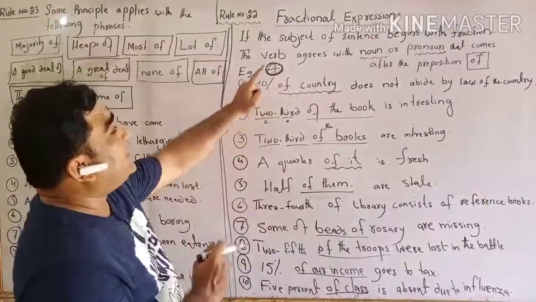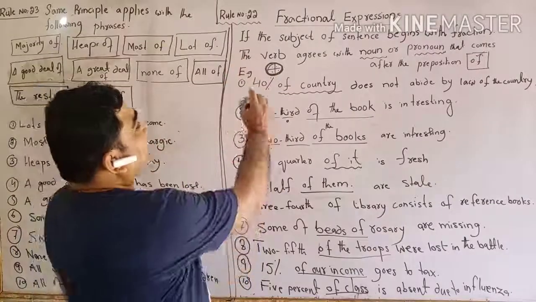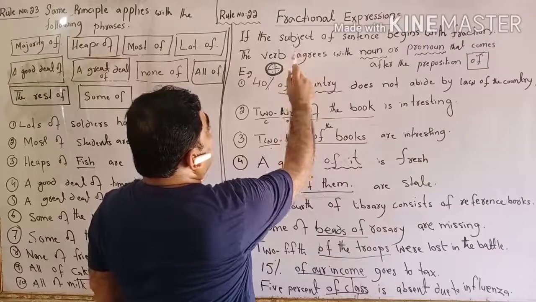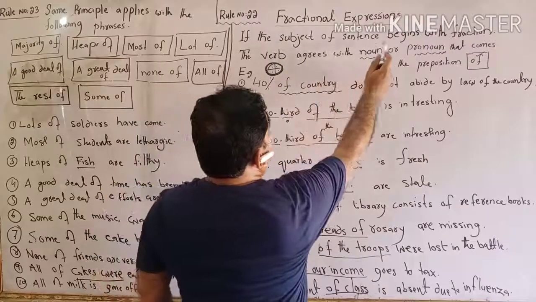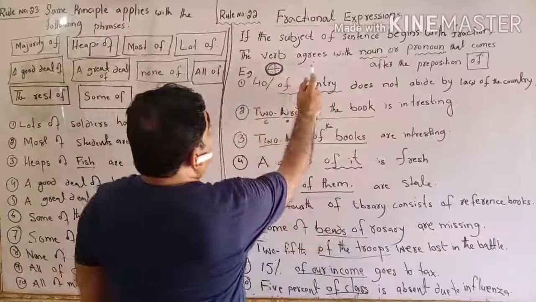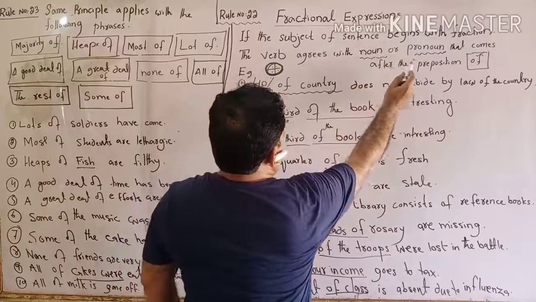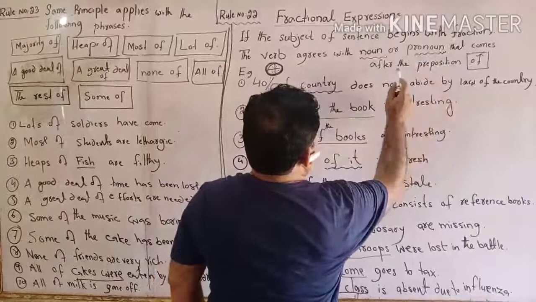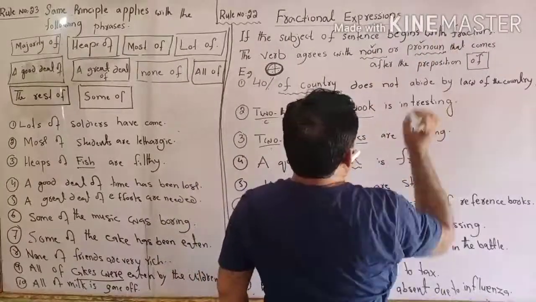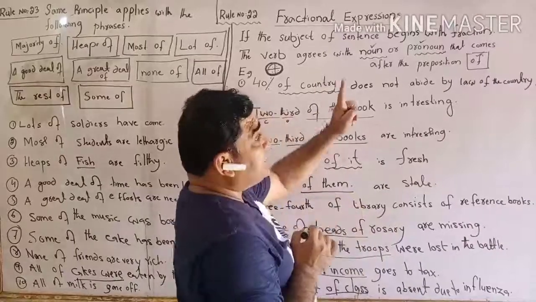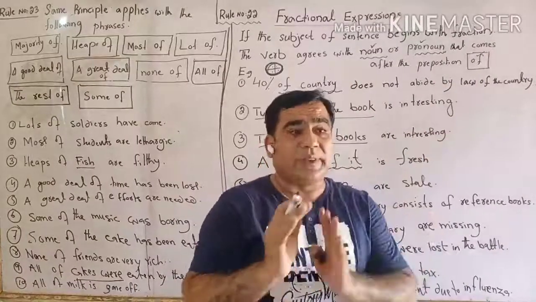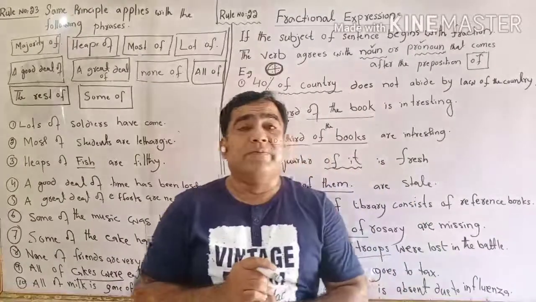For example, read the rule again. If the subject of a sentence, whether that subject is a noun or pronoun, begins with a fraction, the verb agrees with the noun or pronoun that comes after the preposition. Before that we put a fraction.